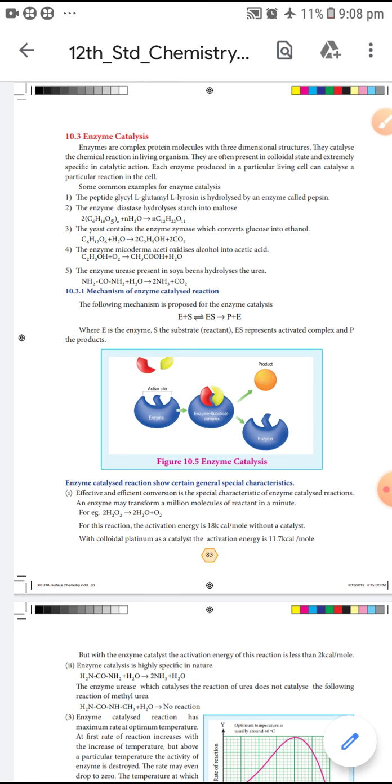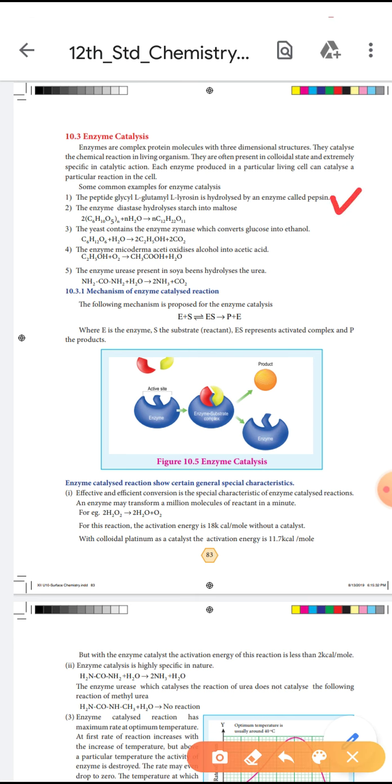Each enzyme produced in a particular living cell can catalyze a particular reaction in that cell. Now, some examples of enzyme catalysis.